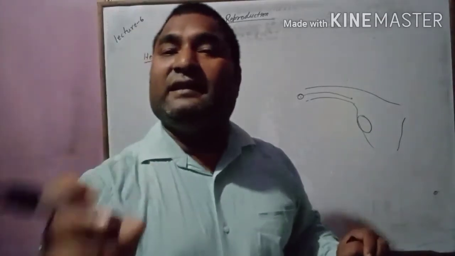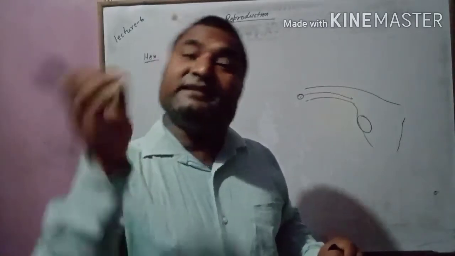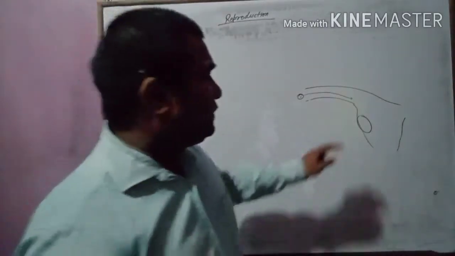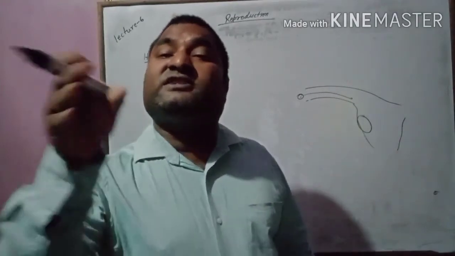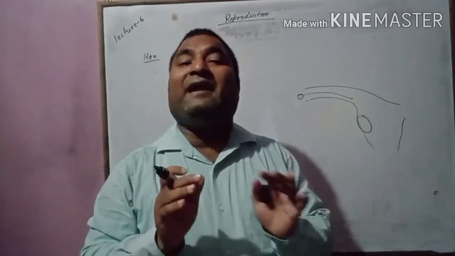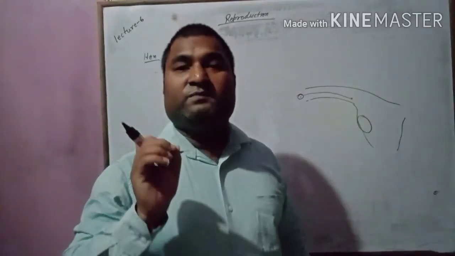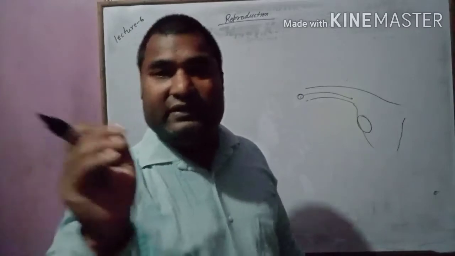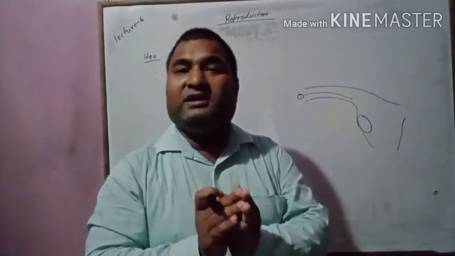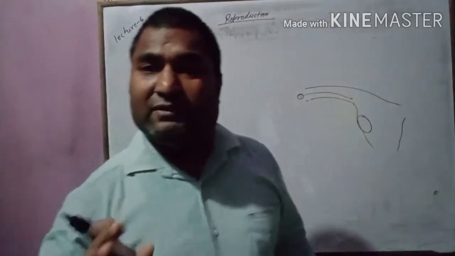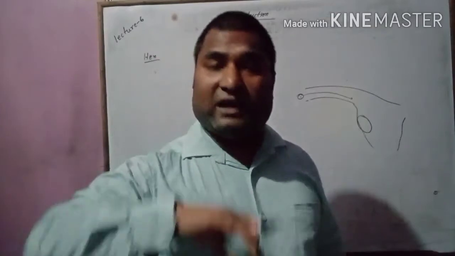When she lays the egg, the chick has still not developed, it is still in the embryo stage. After laying the egg, the hen will sit on the egg to provide it warmth for another 3 weeks. Within 3 weeks, the embryo will completely develop into a chick, and once the chick has developed, the egg will break open and the chick will come out.